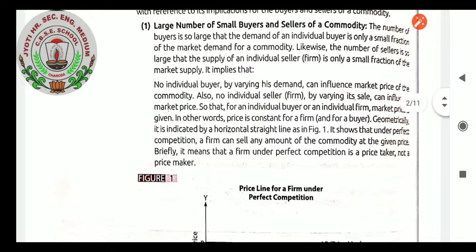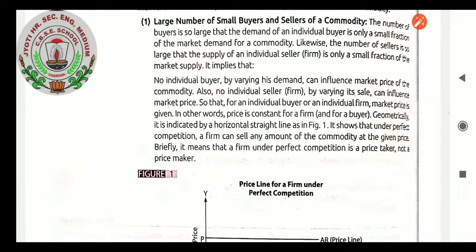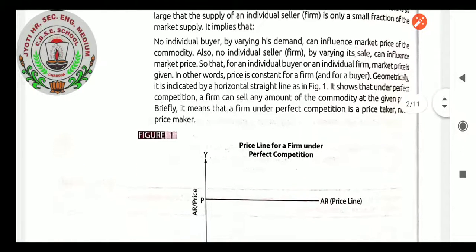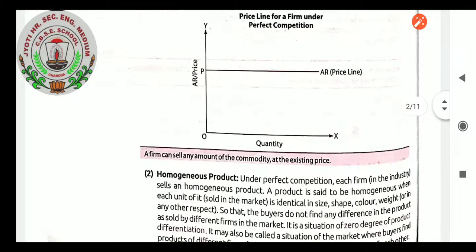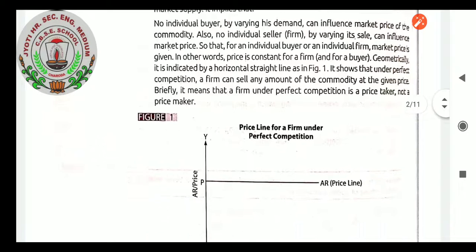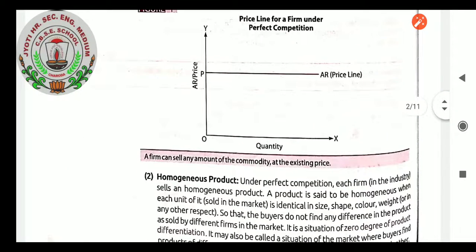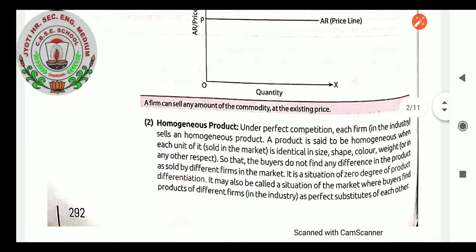Geometrically, it is indicated by a horizontal straight line. It shows that under perfect competition, a firm can sell any amount of the commodity at a given price. Briefly, it means that a firm under perfect competition is a price taker, not a price maker. That I already explained to you. As the price is constant, quantity demanded is increasing. So that's why it has a horizontal straight line demand curve. This is the particular demand curve under perfect competition.